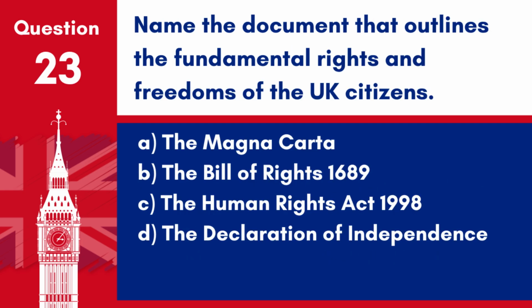Question 23. Name the document that outlines the fundamental rights and freedoms of the UK citizens. A. The Magna Carta. B. The Bill of Rights 1689. C. The Human Rights Act 1998. D. The Declaration of Independence. Answer C. The Human Rights Act 1998. This act incorporates the rights contained in the European Convention on Human Rights into domestic British law.